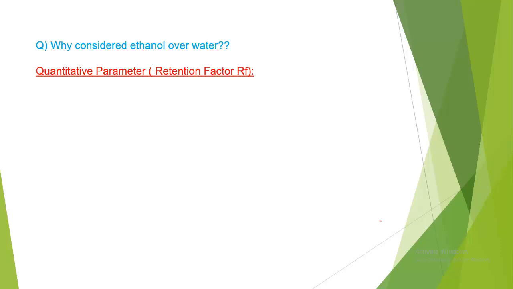Next topic is the quantitative factor. We also call this the retention factor, that is the RF factor. What is the RF factor? It is basically the distance the spot moved divided by the distance the solvent moved, or we can say the distance traveled by the substance divided by the distance traveled by the solvent.